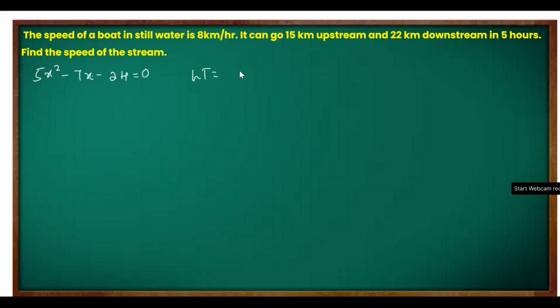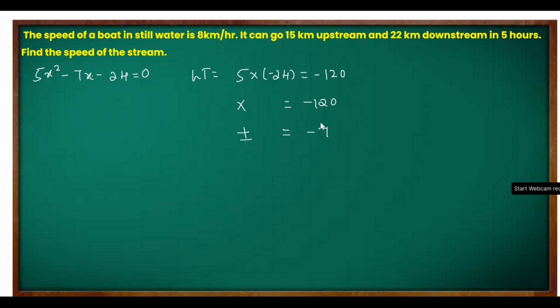Same steps. First last term, which will be here 5 into minus 24, which is minus 120. So if you multiply two numbers, you should get minus 120. And if you add or subtract two numbers, you should get minus 7. Okay. So which are these numbers?